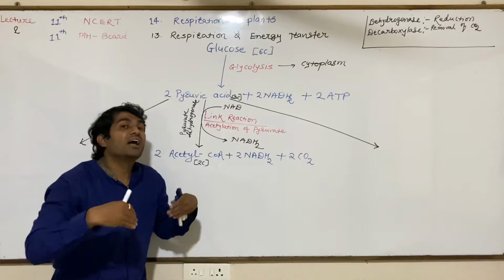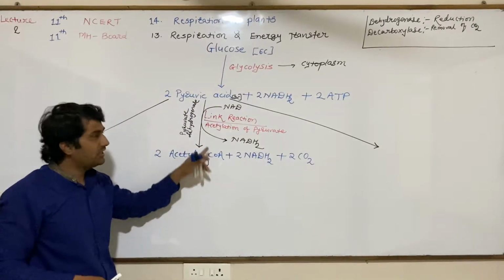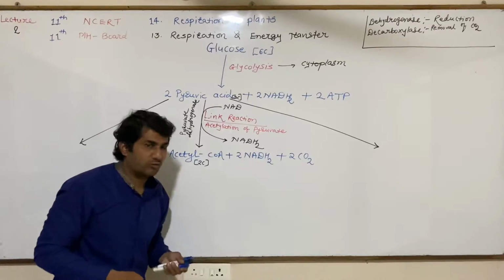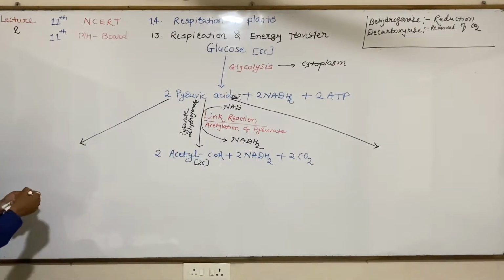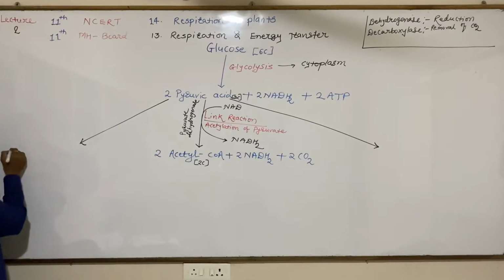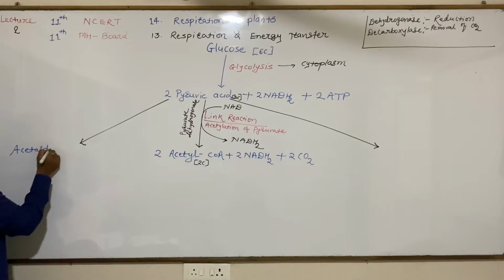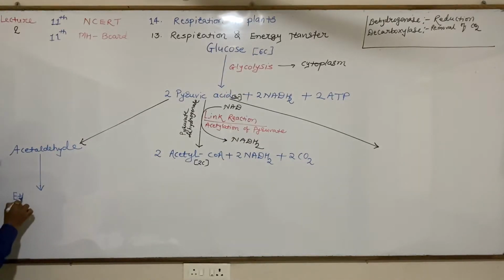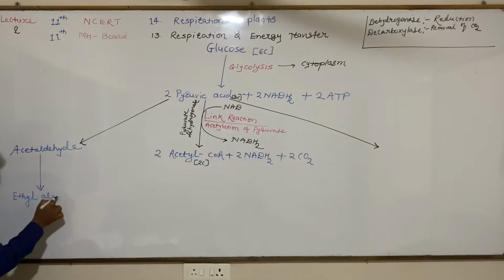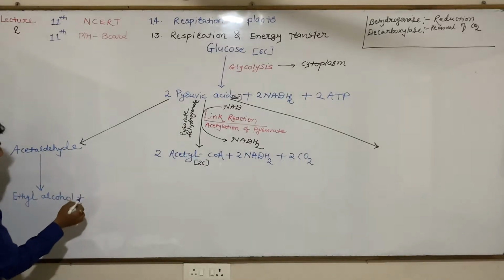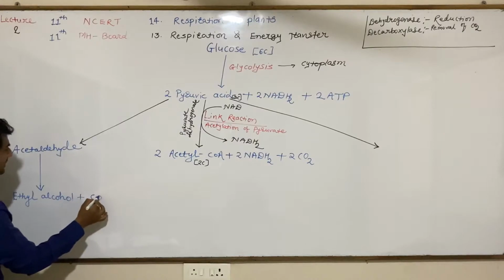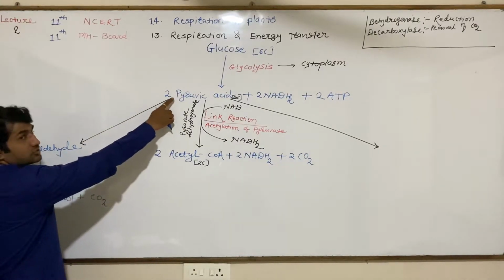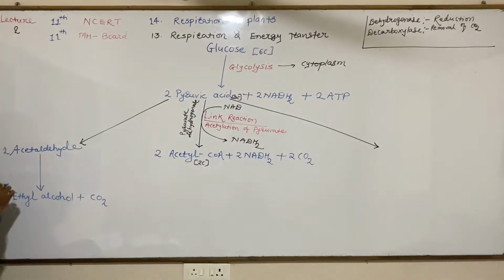What else can happen with pyruvic acid? One possibility is that pyruvic acid can be converted into acetyl CoA, otherwise pyruvic acid can be converted into acetaldehyde. Acetaldehyde is then converted into ethyl alcohol and carbon dioxide. Here, if it is 2 pyruvic acid, then we will get 2 acetaldehyde.